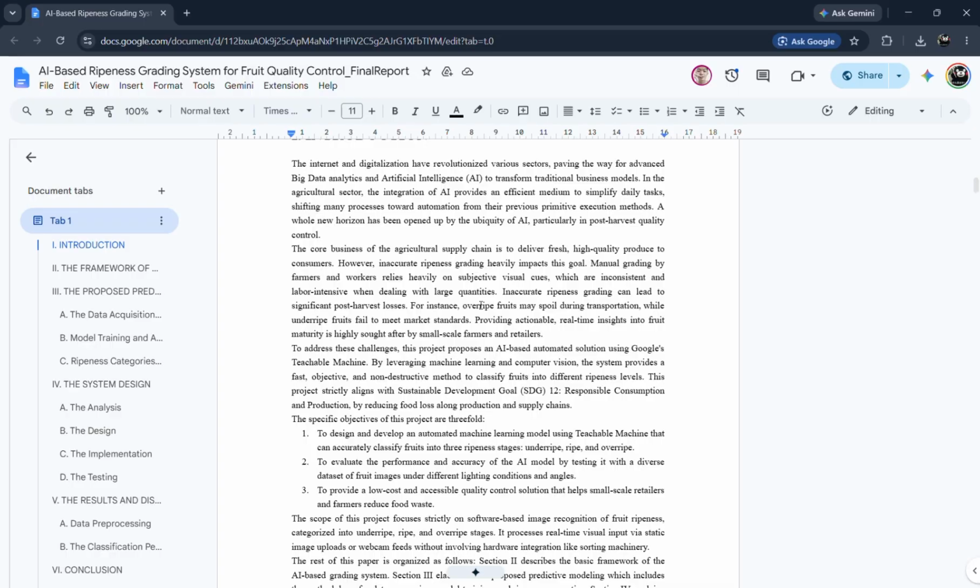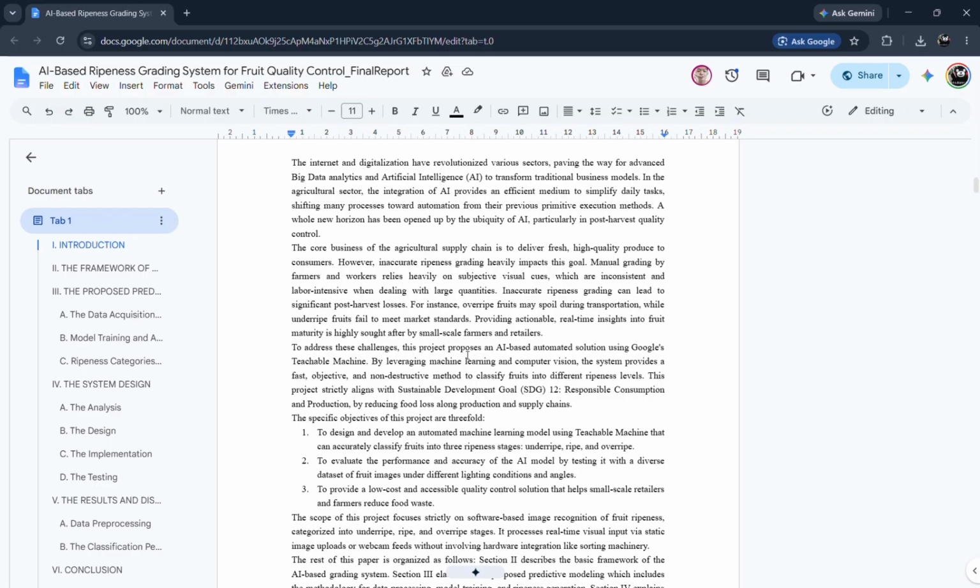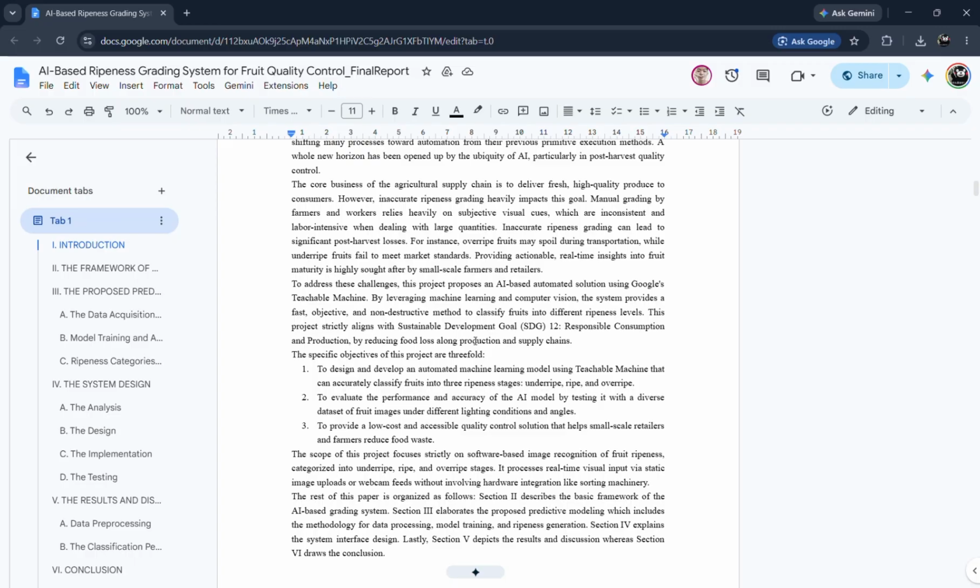To fix this, we propose a low-cost AI-based grading system leveraging Google Teachable Machine and MobileNet. We built a computer vision model that classifies food into three states: underripe, ripe, and overripe. Our goal is to provide small-scale farmers and retailers with a fast, real-time, software-only sorting tool to cut down waste and make smart inventory decisions.